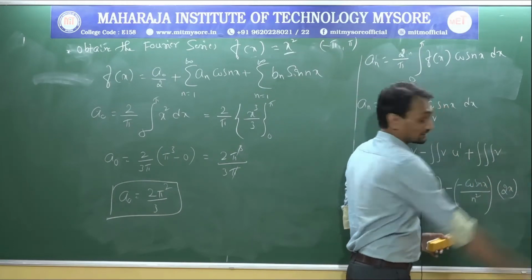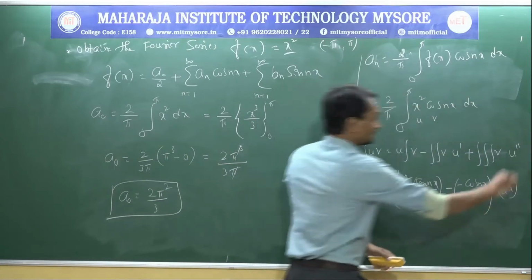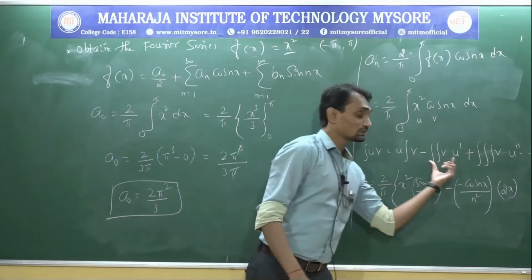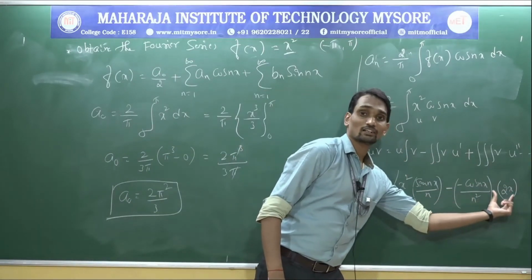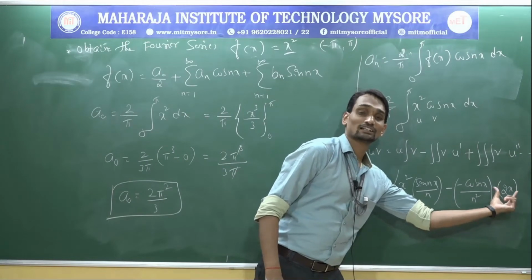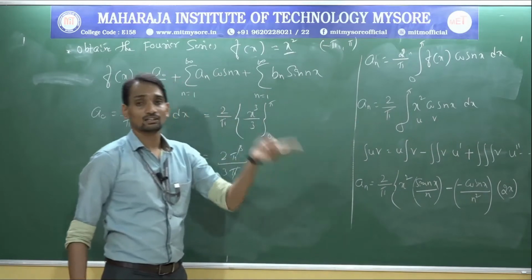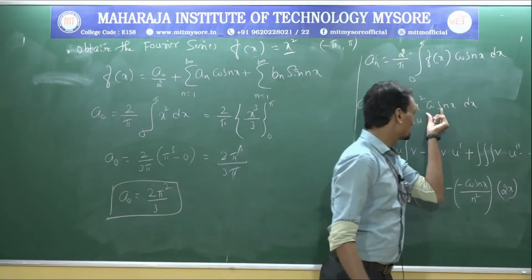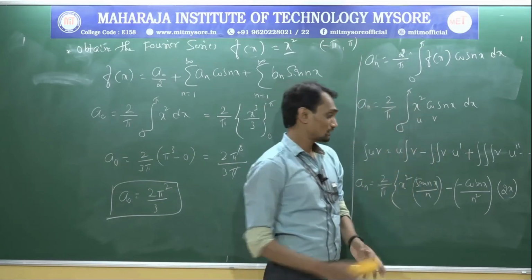Now triple integration of v into u double dash. Now it continues like this. Up to this one you have applied. Now in the given question, 2x is there, it is not a constant, a variable is there, again the x variable is there. So one more time integration, one more time differentiation, that is nothing but 3 times we need to integrate cos nx, 2 times we need to differentiate x square.